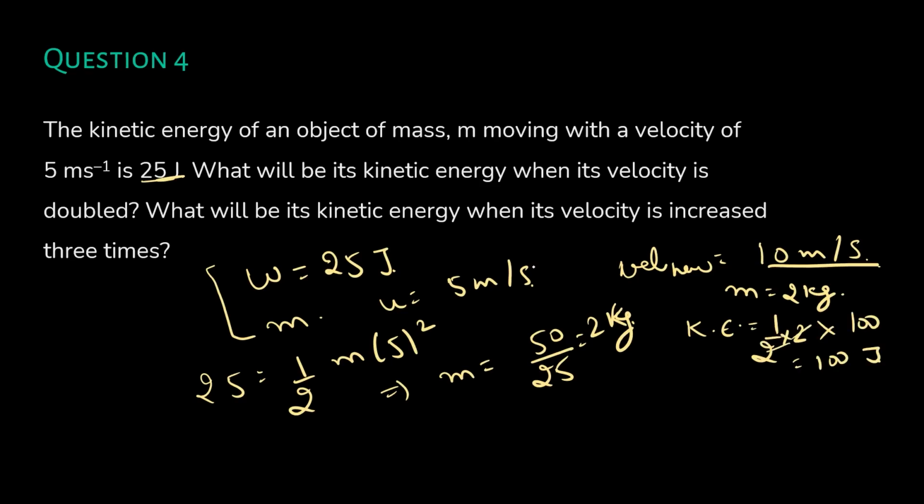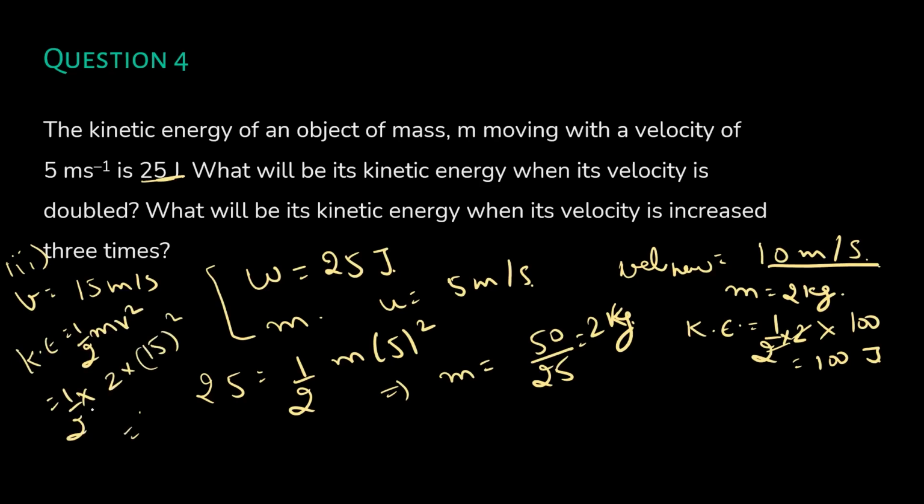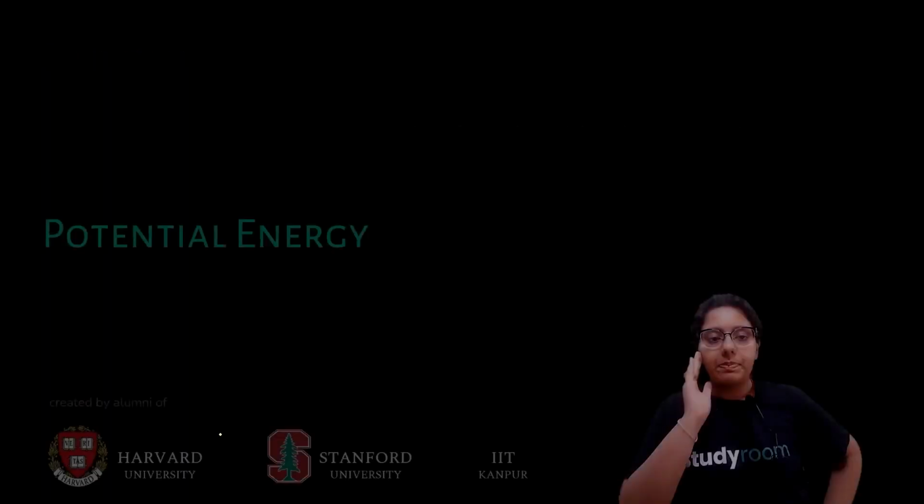And if your velocity becomes 3 times, that is 3 times 5 meter per second, that is 15 meter per second, so in the third case, what will be your kinetic energy? Kinetic energy again is half mv square, which is half into 2 kgs into 15 square, that is 225 joules in the third case, okay.